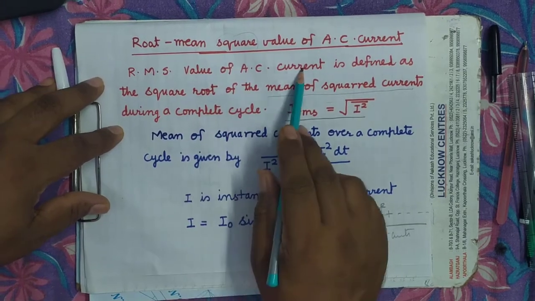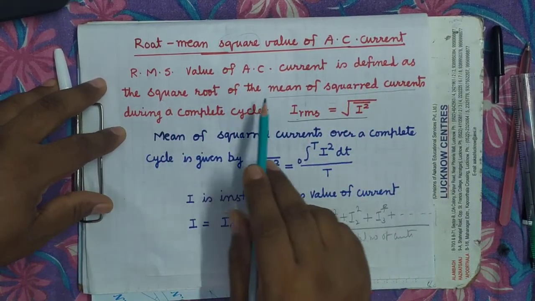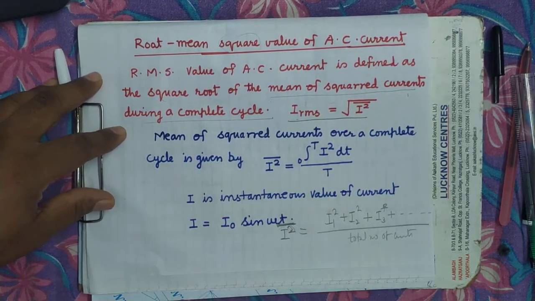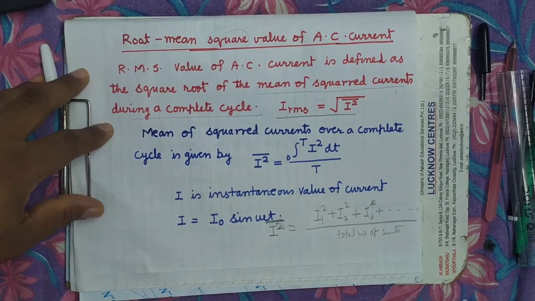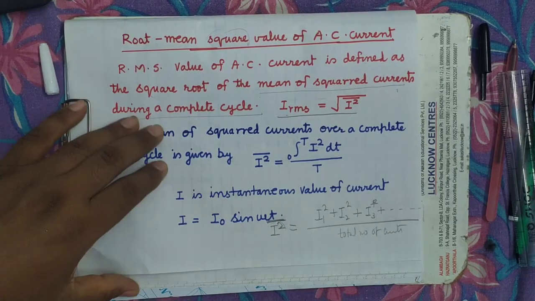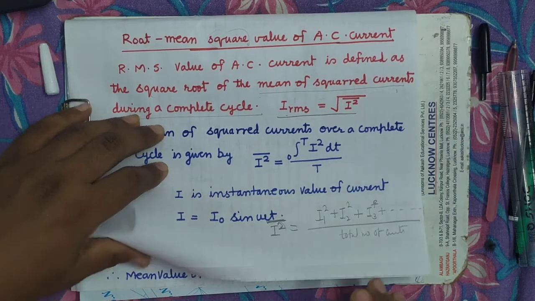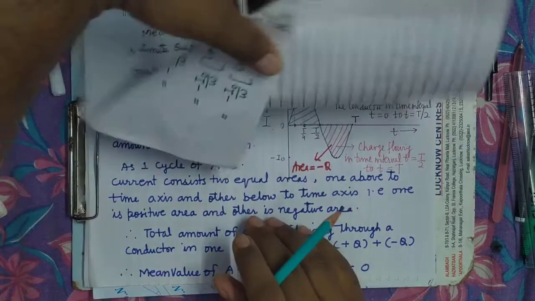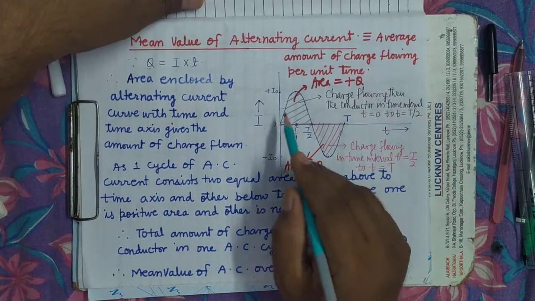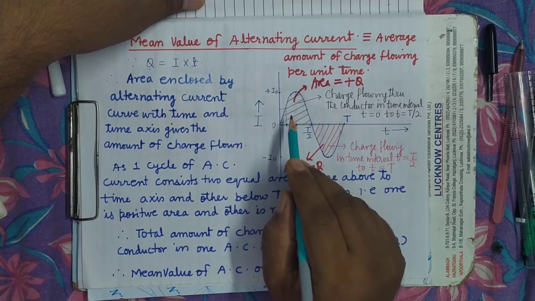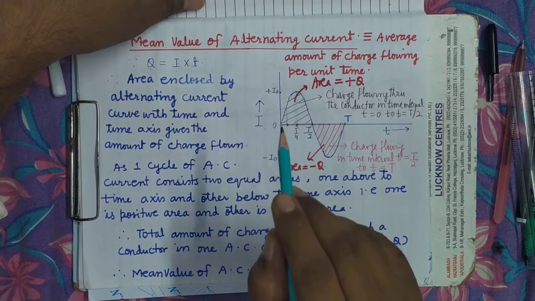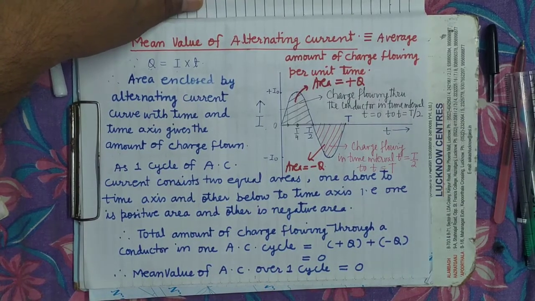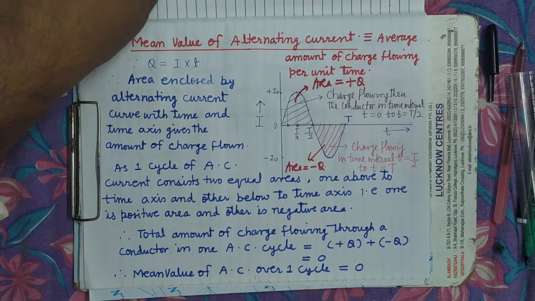So the RMS value of alternating current is defined as the square root of the mean of squared currents during a complete cycle. But as we know, there is not a countable number of currents; there are infinite currents here. You can see from here it is continuously varying. So if you count it discretely, there will be an innumerable number of currents, innumerable values of the currents.